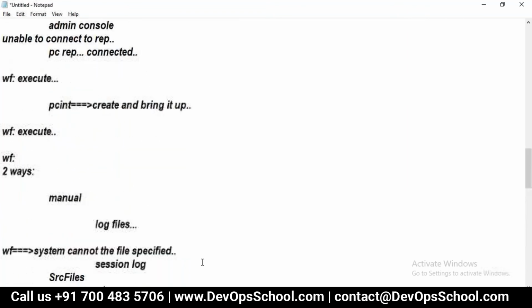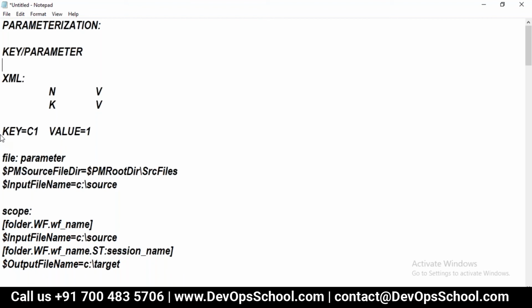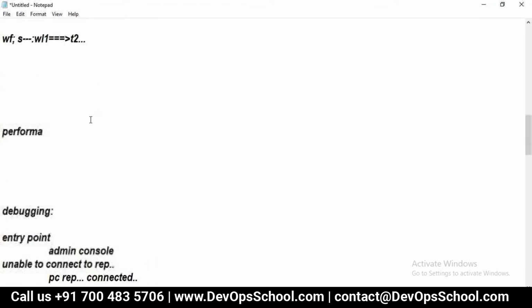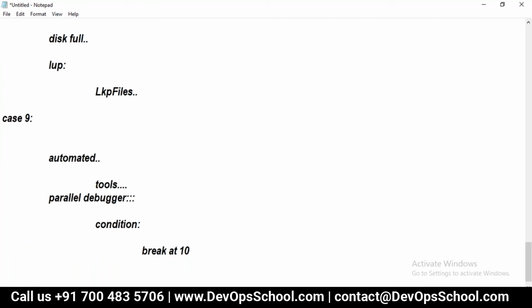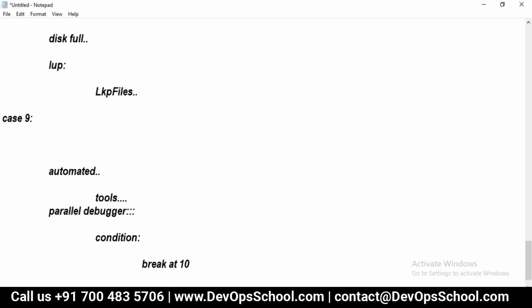Likewise, you can think of many scenarios of how one can start debugging issues. This is one way. Another way is to extend this. One more point I'll add here. Let us say you want to fix it only by using log files. You don't want to touch this tool, that tool, and so on. Only log-based debugging.